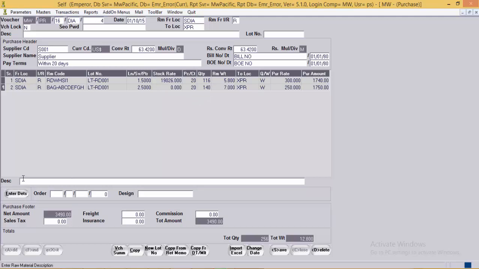Here user can mention the description for each transaction in the detail grid over here if required. Now in today's scenario, most of the times the diamonds are being received for a particular order. So if user needs to enter the order number for which the particular diamond has been purchased, user can mention so.